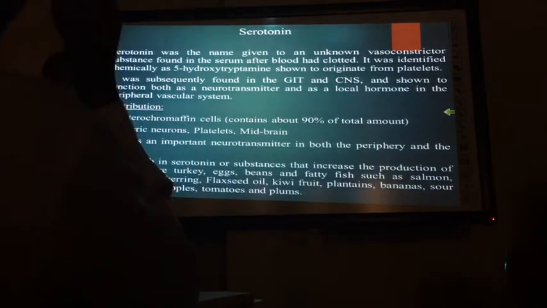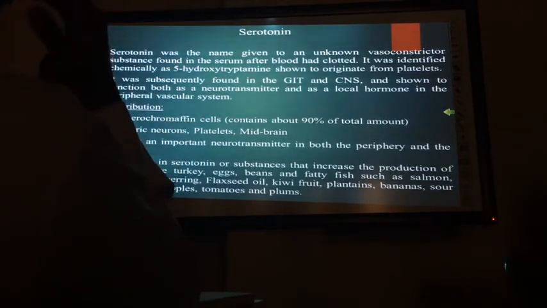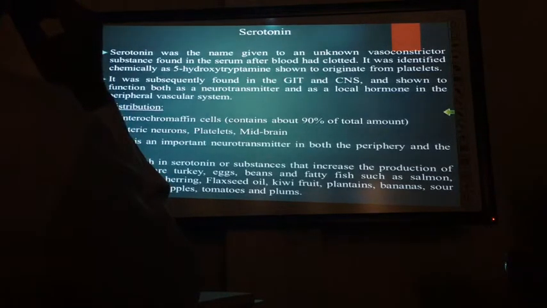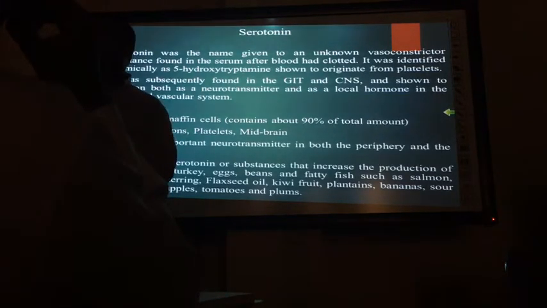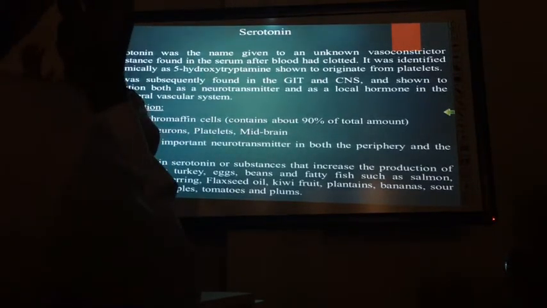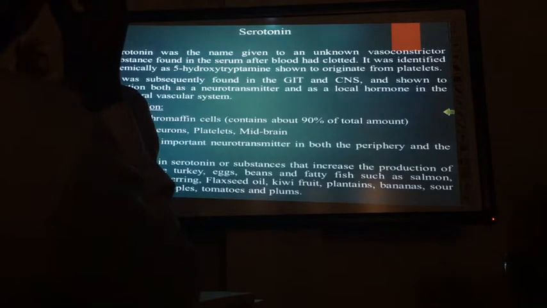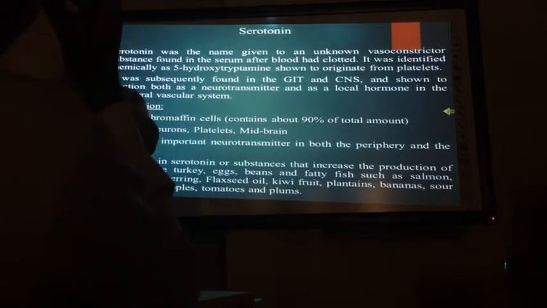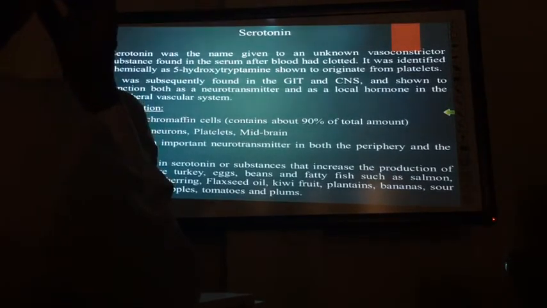Enterochromaffin cells. Entero means something related to the GIT. Surrounding the duodenum and in the gastric fundus, there is a specialized type of cell called enterochromaffin cells. These cells are responsible for producing serotonin.